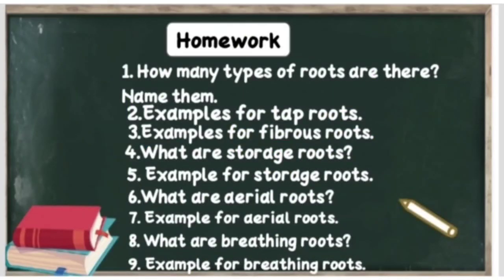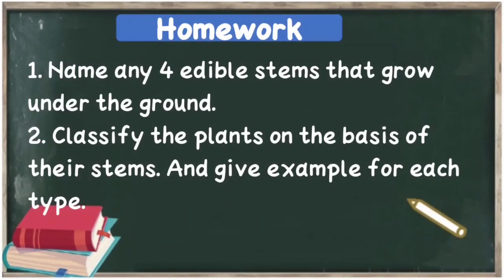Okay students, today we will stop here, and in the next session we may complete the remaining part. Take down the homework. How many types of roots are there? Name them. There are 2 types of roots. Examples for taproot, examples for fibrous root. What are storage roots? Definition and examples for storage root. What are aerial roots? Examples for aerial root. What are breathing roots? Examples for breathing roots. And also name any 4 edible stems that grow underground.